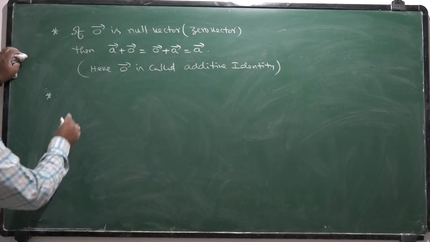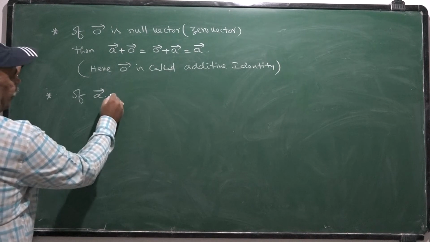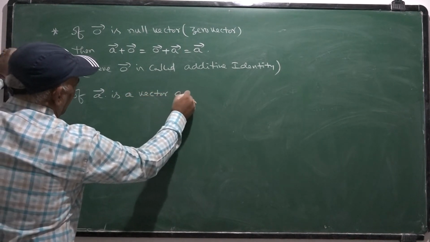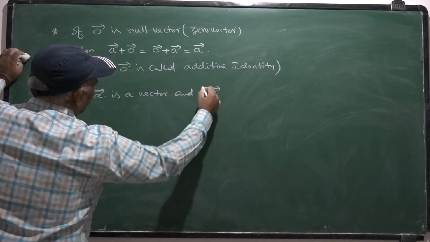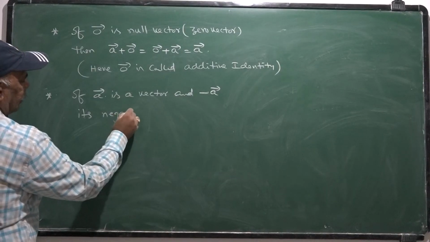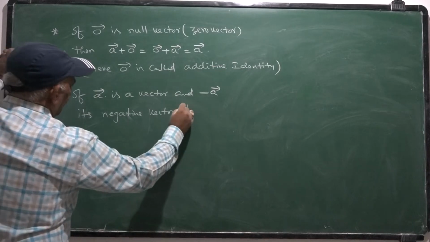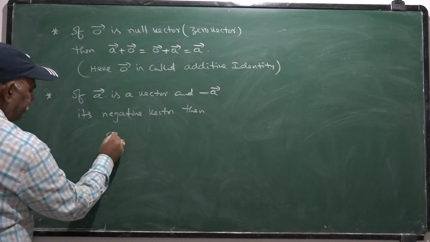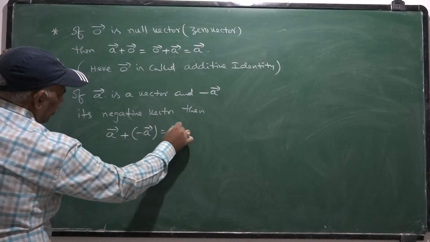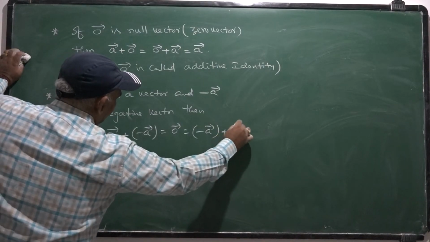Next, if A bar is a vector and minus A bar its negative vector, then A bar plus minus A bar is 0 bar, which is minus A bar plus A bar itself.